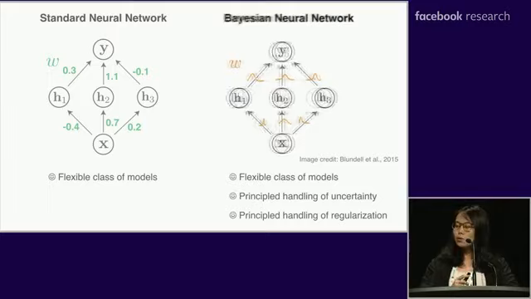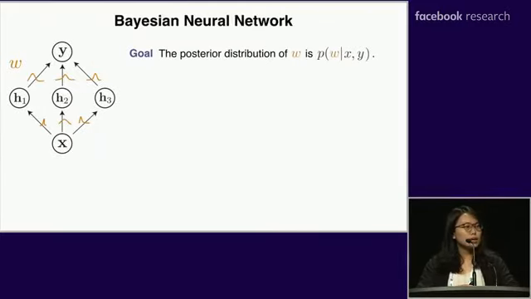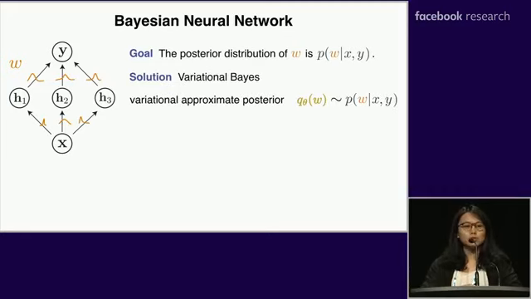Okay, so the goal of a Bayesian neural network is to estimate the posterior distribution over the weights W given the input X and output Y. However, it is usually not possible to write down this posterior distribution in closed form. So a general solution would be variational Bayes. Variational Bayes uses a variational approximate posterior Q of W parameterized by theta to approximate the true posterior.